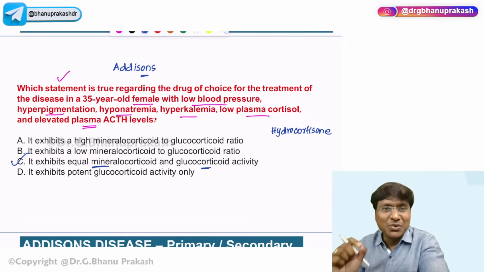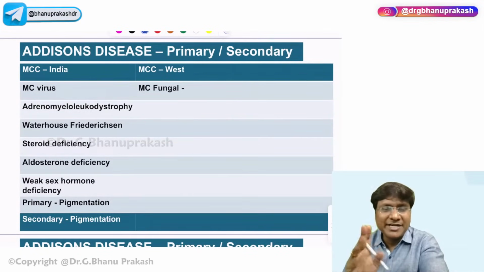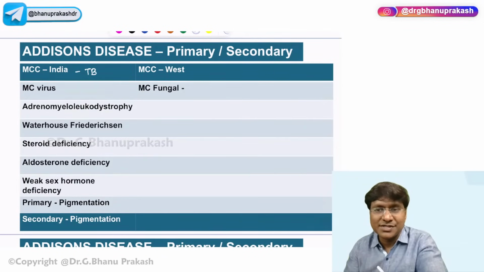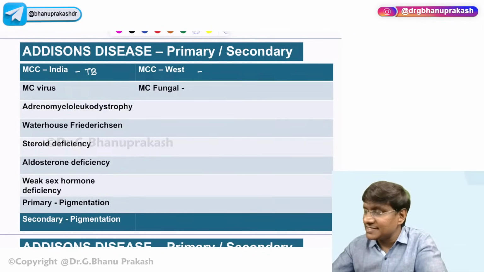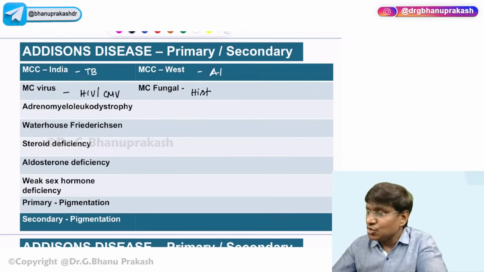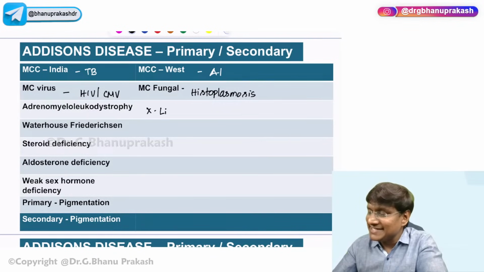Now let me do a quick discussion related to Addison's. In one or two minutes, we'll finish Addison's, right? What is the most common cause of Addison's in India? That is tuberculosis. What is the most common cause of Addison's in the West? That is autoimmune adrenalitis, right? The viruses that cause Addison's are HIV and cytomegalovirus. Then what is the most common fungal infection that causes Addison's? That will be histoplasmosis, right? Then we have a condition called adrenoleukodystrophy. What exactly is this? It is an X-linked disorder.